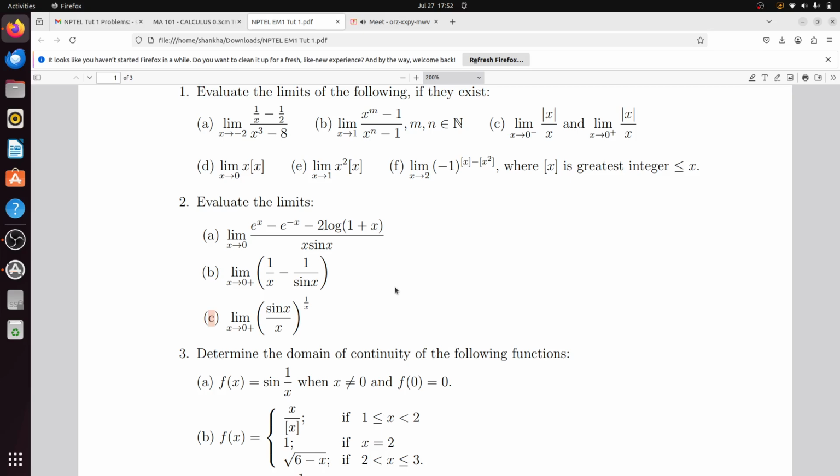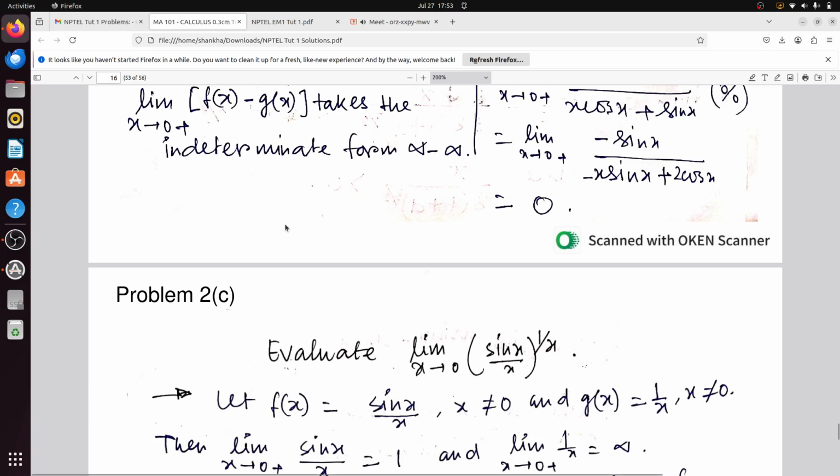You need to apply some tricks to solve this. Okay, so let's go to the solution.